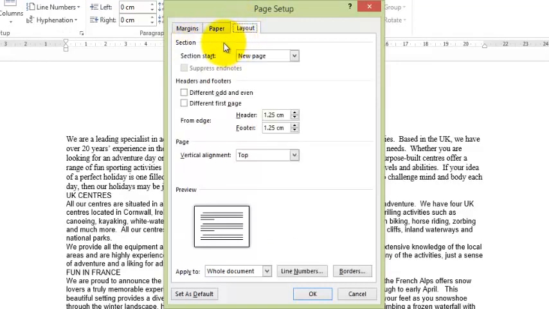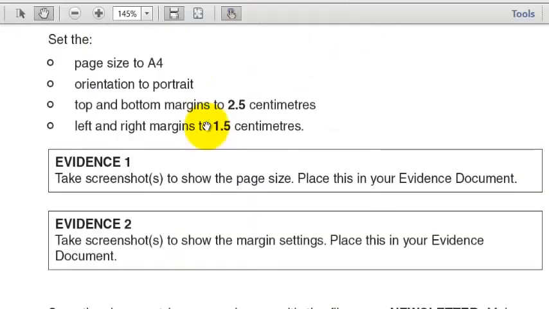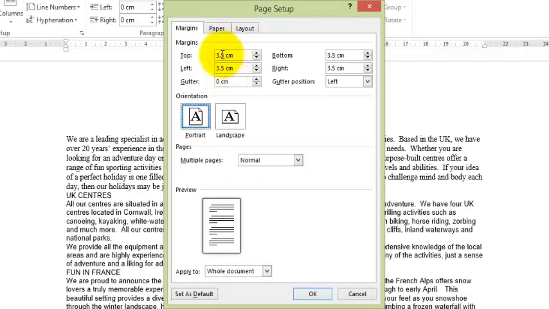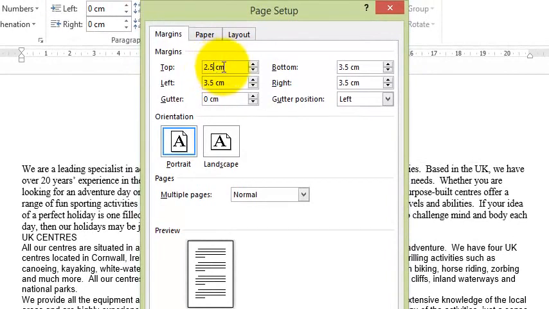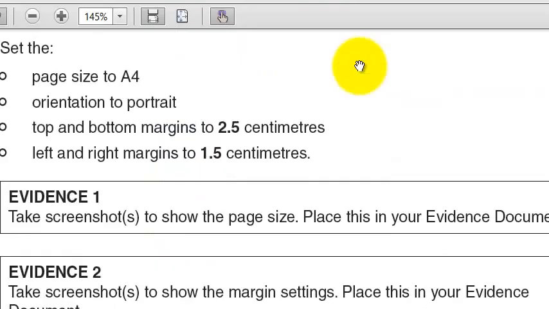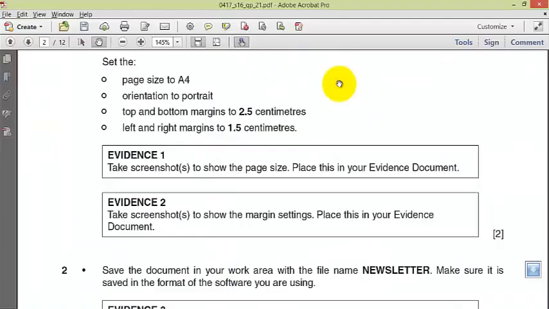Under layout, I have margins. Under margins, orientation is portrait. Top and bottom margins to 2.5 centimeters. So this is the top, 2.5 centimeters. If your application is not in centimeters, then you have to write the cm. This is the top, this is the bottom. Bottom is okay, 2.5 centimeters. You need to be double sure so you don't make unnecessary mistakes. Left and right margins to 1.5 centimeters. So this is my left, 1.5 centimeters. My right is also 1.5 centimeters.